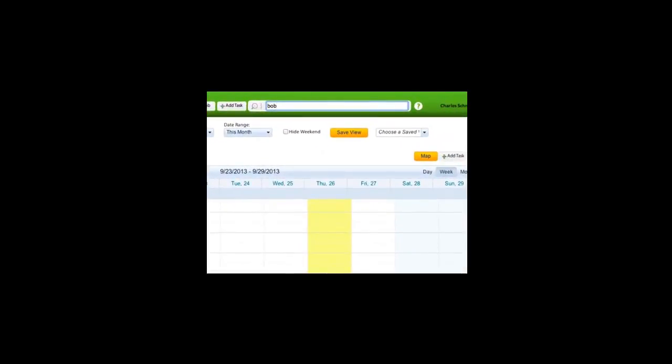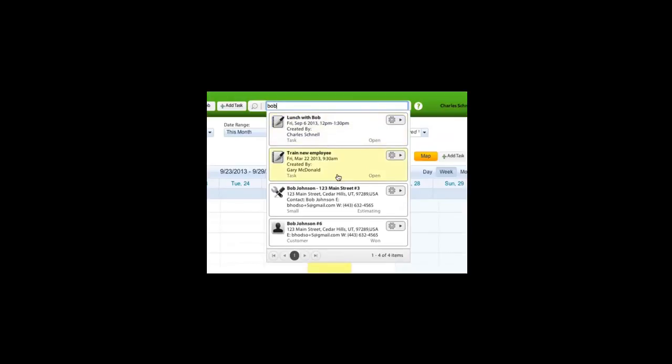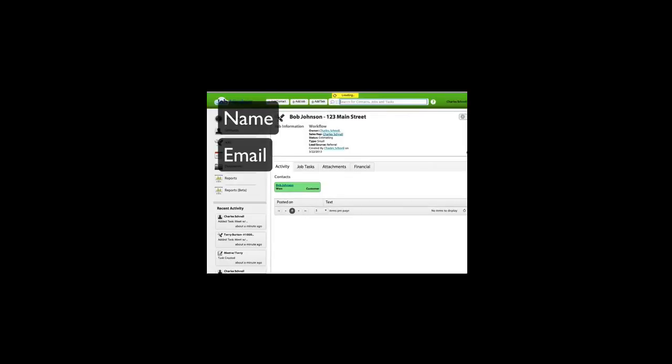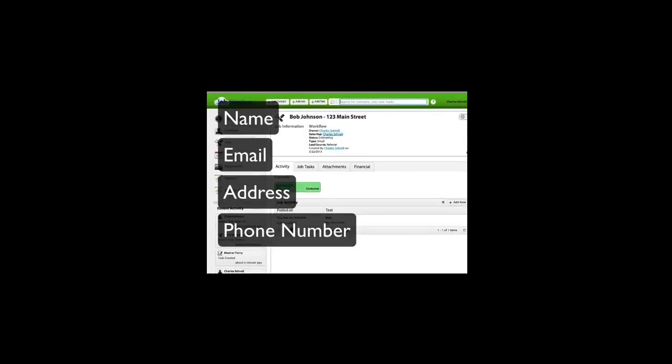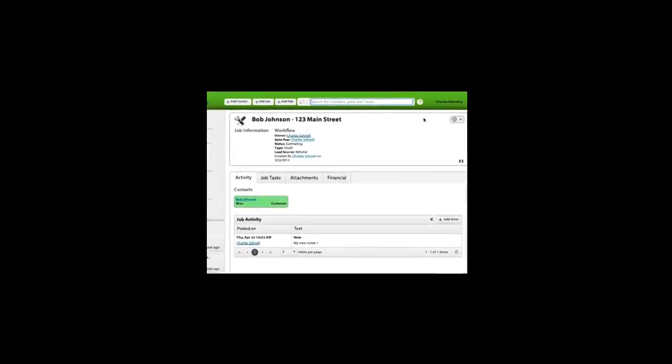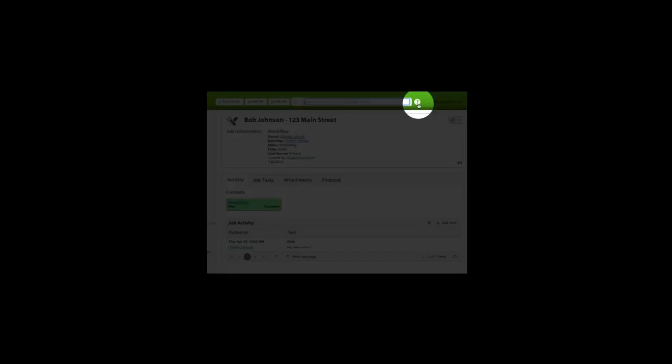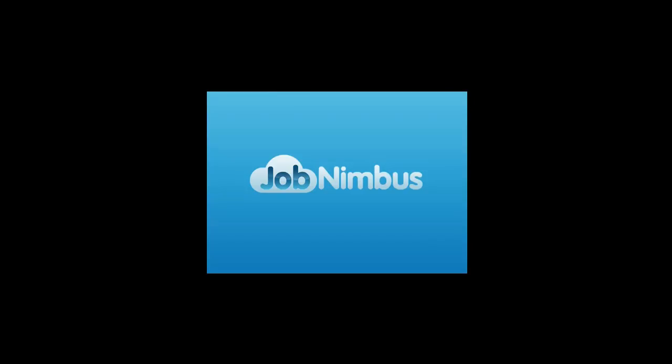The JobNimbus search provides a powerful way to find contacts, jobs, and tasks. Search by name, email, address, and phone number to quickly find something. You can get help at any time by clicking the Help icon at the top of JobNimbus. And that's just the beginning of what JobNimbus can do.